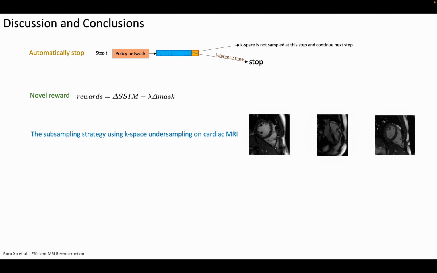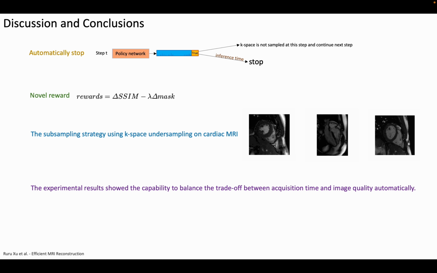We validate the subsampling strategy using CAIPI undersampling on cardiac MRI for the first time in the literature to the best of our knowledge. The experimental results show the capability of our method to balance the trade-off between acquisition time and image quality automatically.